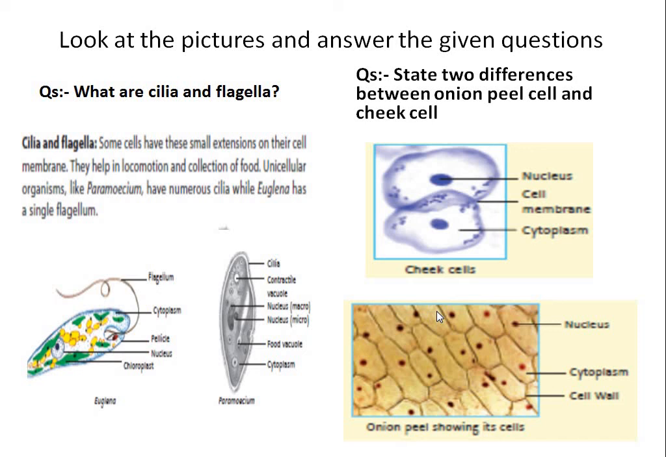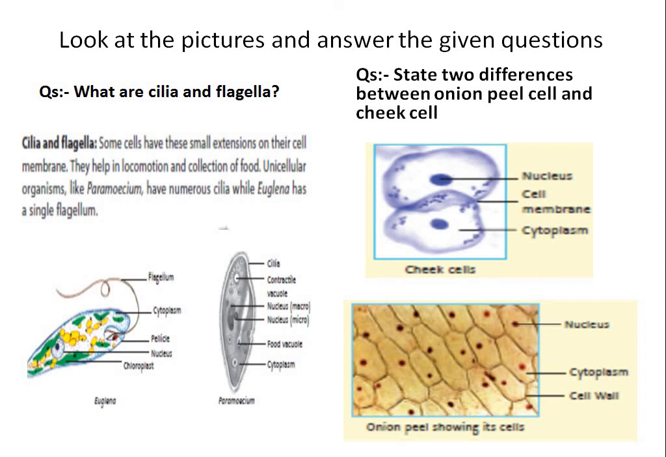We have to take two differences between onion peel cell and cheek cell. It is given here in the question. So you have to write two differences between onion peel cell and cheek cell. That will be the difference between a plant cell and an animal cell. So the nucleus is centrally placed in the cheek cell, and peripherally placed in the onion cell. And another difference, can you see? There is a cell wall in the plant cell, that is the onion cell.